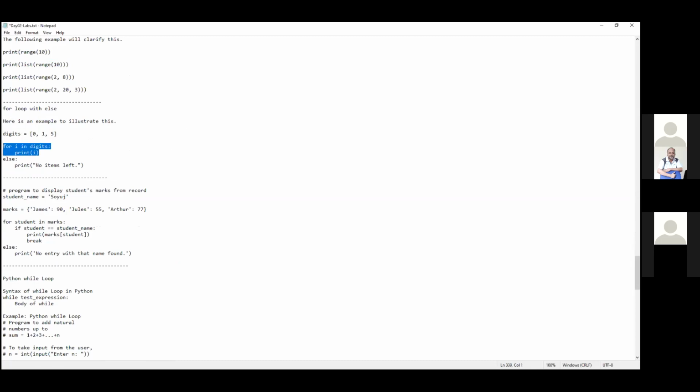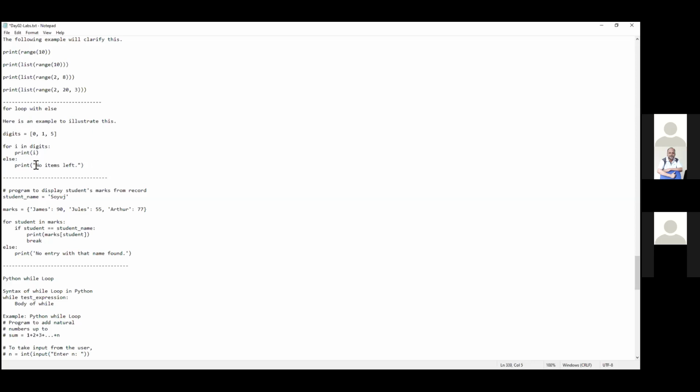For example, I do this, and after that, if this is empty, then what should I do? For example, if the number list is empty, then what should I print? Then it goes to else and prints that no items are left, or just reading, and then finally it goes to the end. So you can also check if no values are there, it is going to do that. If there are values, it is going to print, and finally it goes here.